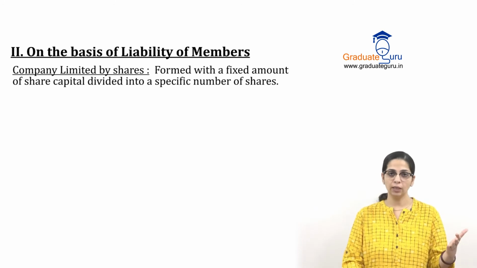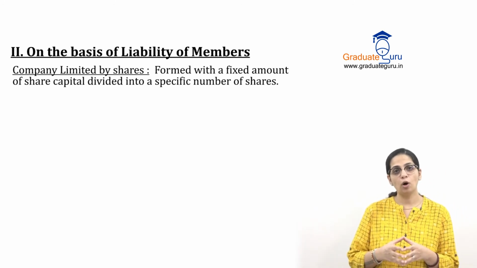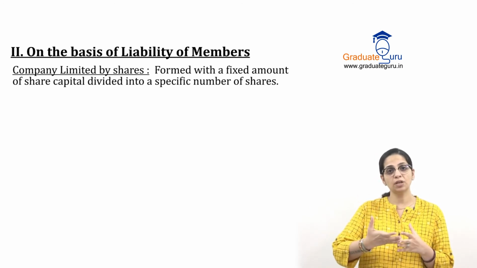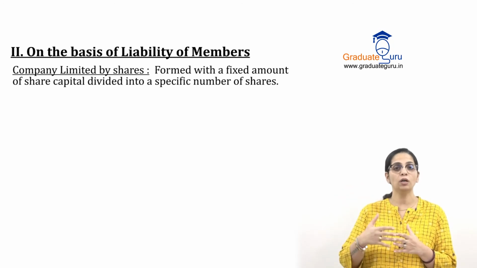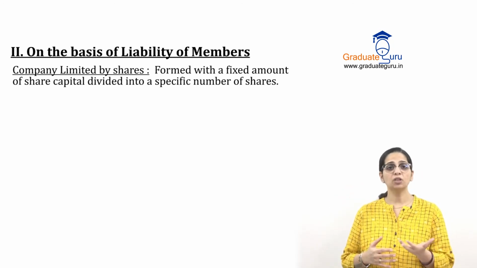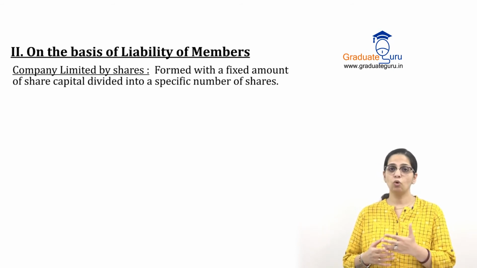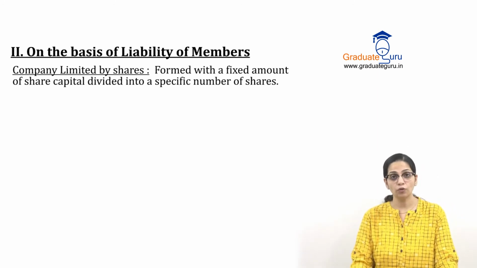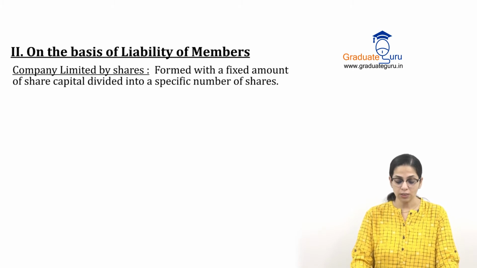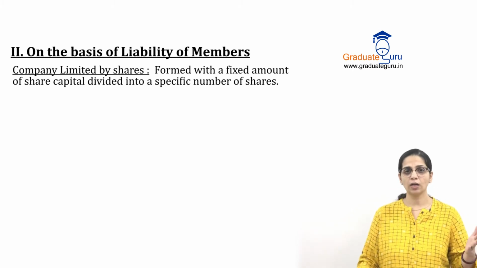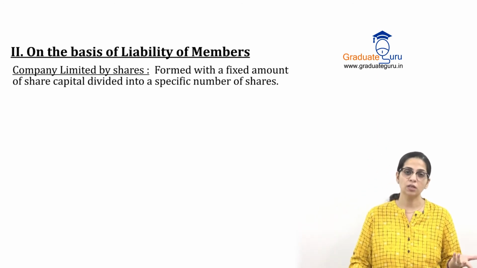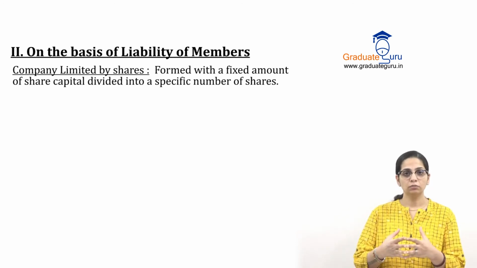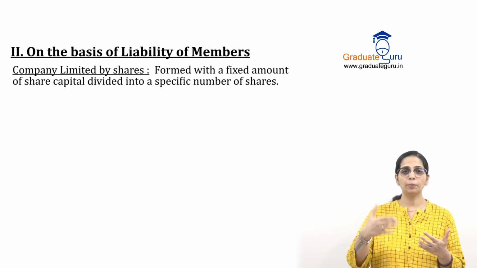So that is our normal company, in which capital is in the form of shares, and whoever wants can take the shares. If it's a public limited company, the shares can be easily bought and sold on the stock exchange. So if I want to become the shareholder of a particular company, I just need to go and buy the shares at the stock exchange. So it is formed with a fixed amount of share capital divided into a specific number of shares. Any of our companies, again taking the example of Reliance Industries, would also be a company limited by shares. So there is a total share capital. Bigger the company, bigger the capital, smaller the company, smaller the capital.